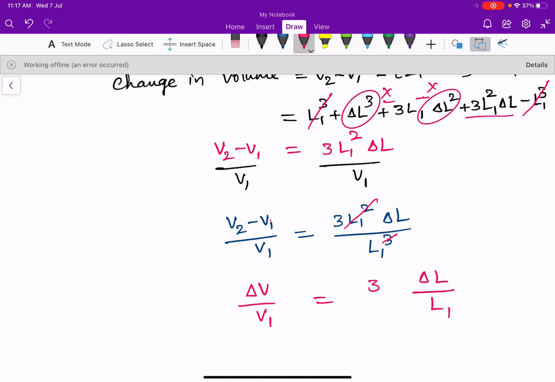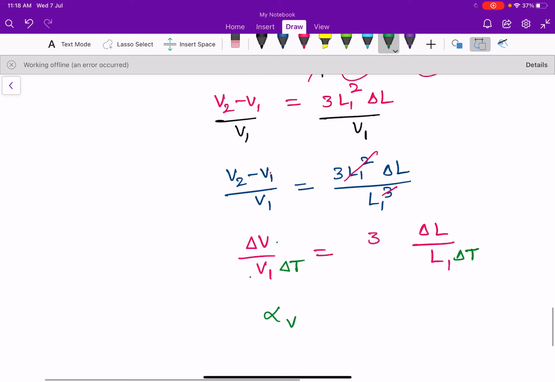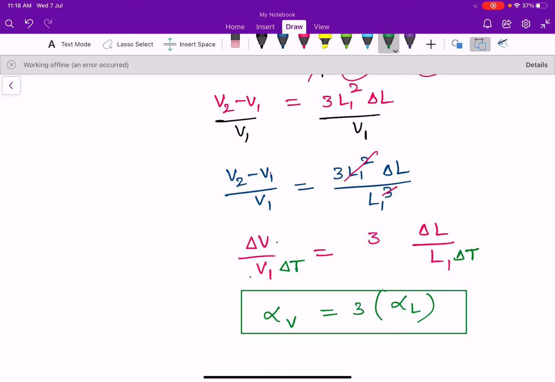I am dividing both sides by delta T. So now I get delta V by V1 into delta T, which is the coefficient of volume expansion, equal to 3 times the coefficient of linear expansion. This is the relation between volume expansion and linear expansion.